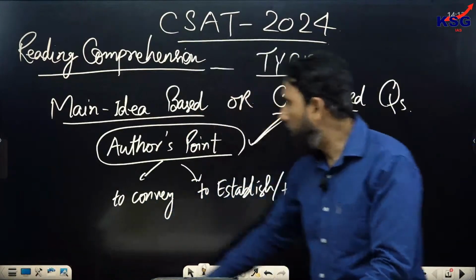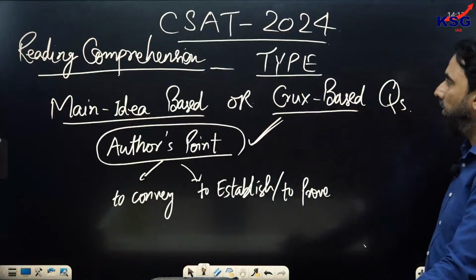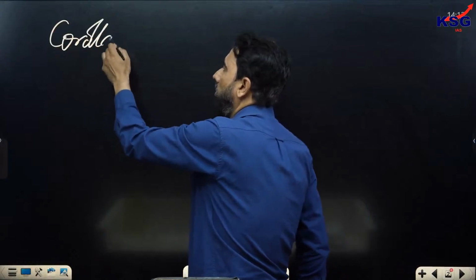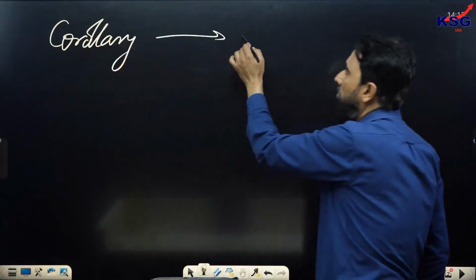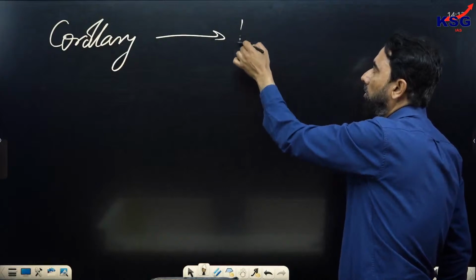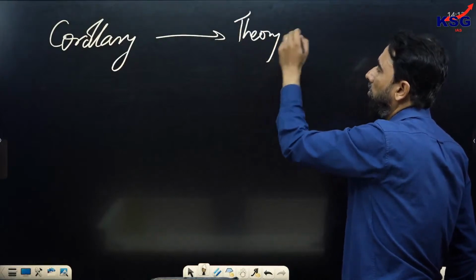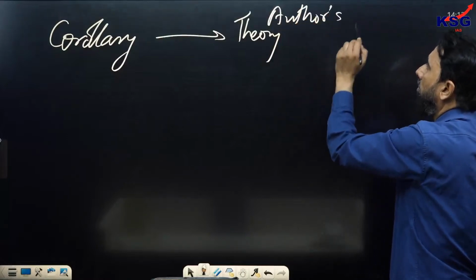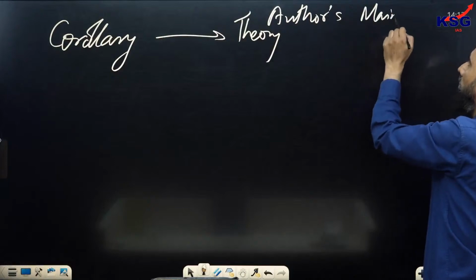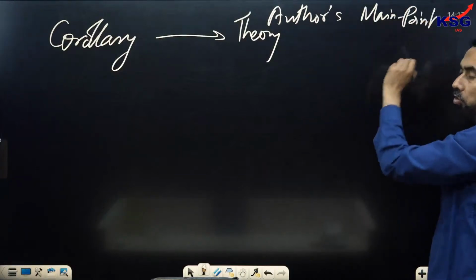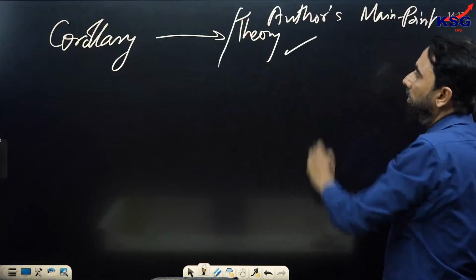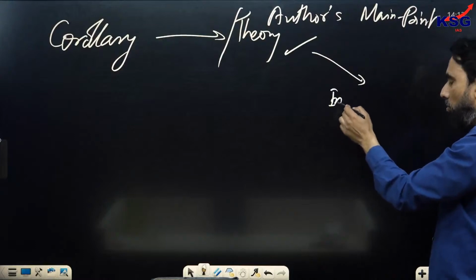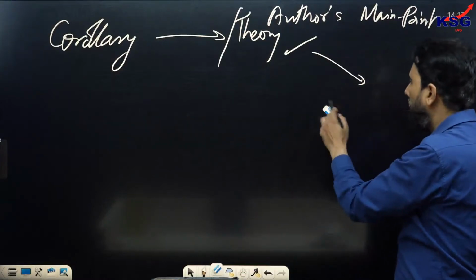So what corollary is, for the students who have joined a little late, they must remember that corollary means that you identify what the author's point is, what the author's theory is, the author's main point that he wants to establish. Based on that, you need to make an inference, you need to make a logical deduction.